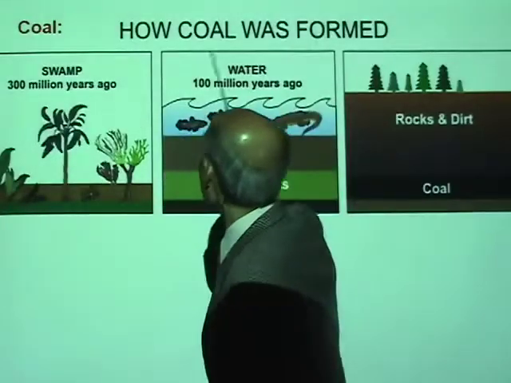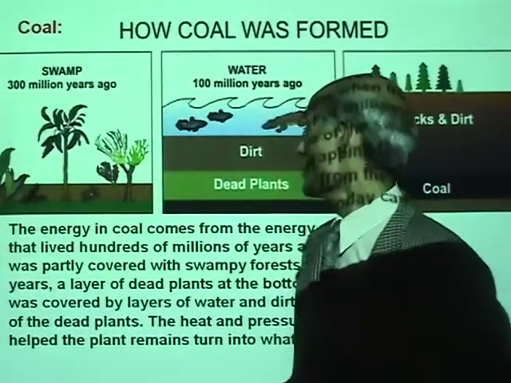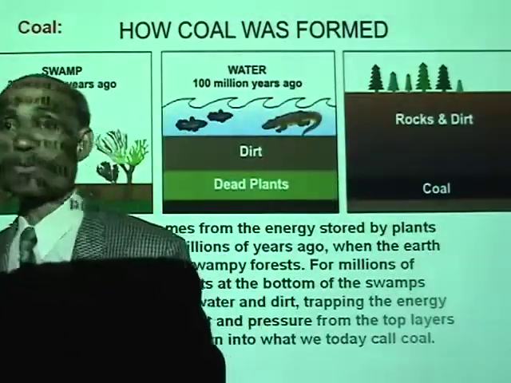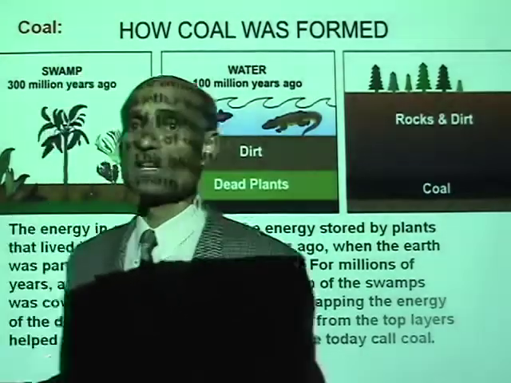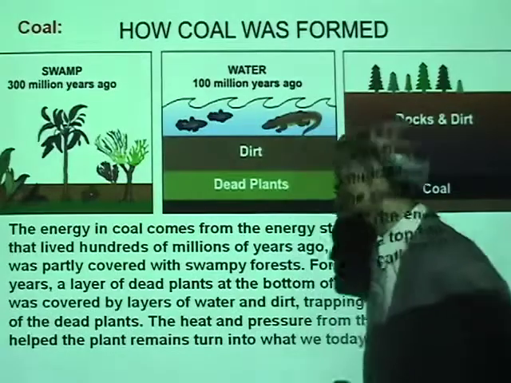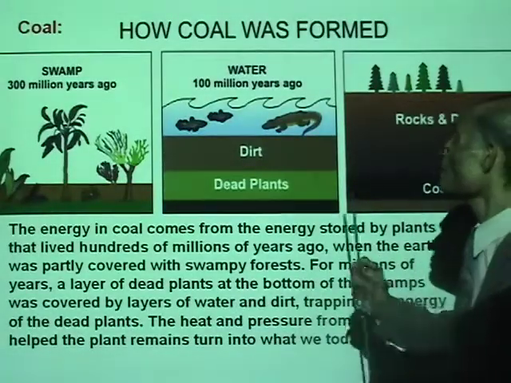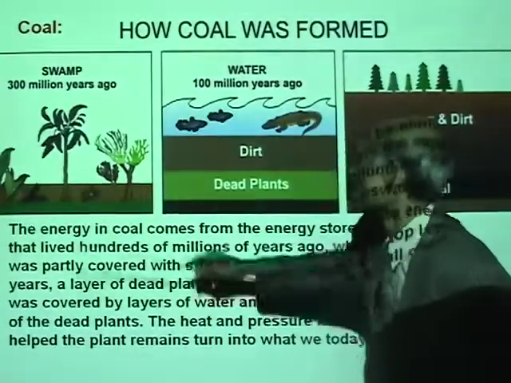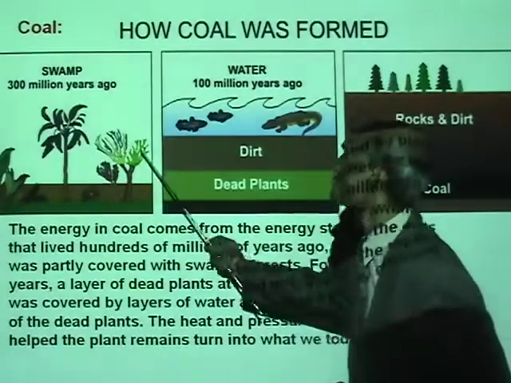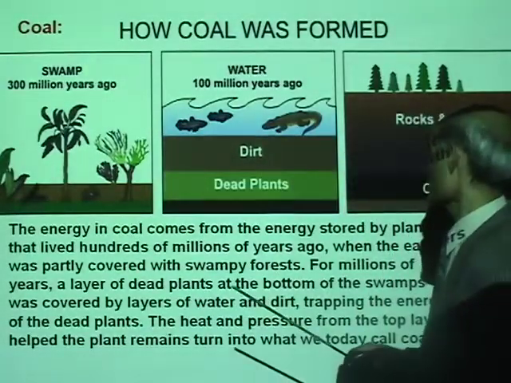How is coal formed? The energy in coal comes from the energy stored by plants that lived hundreds of millions of years ago when the earth was partly covered with swampy forest. Millions and millions of years ago, the earth was covered with swampy forest.